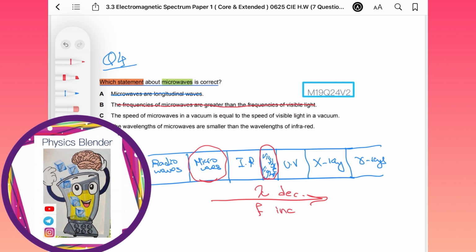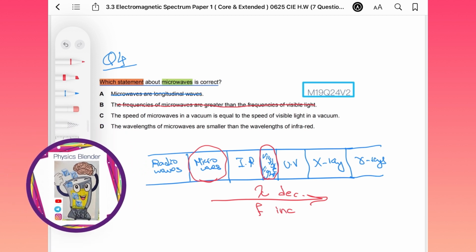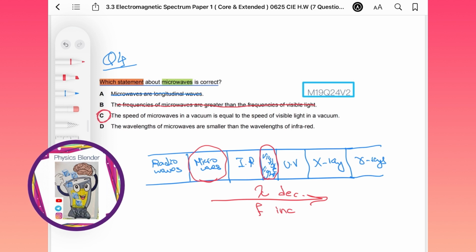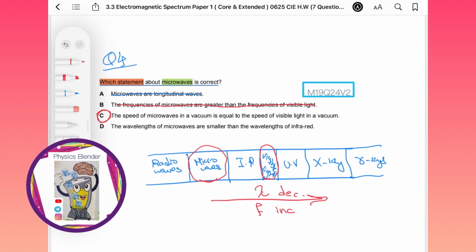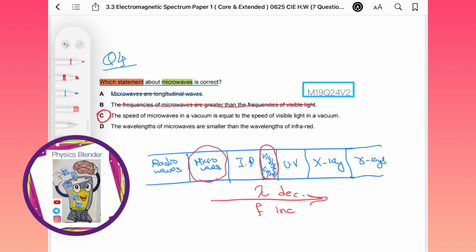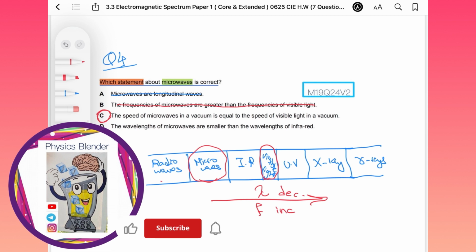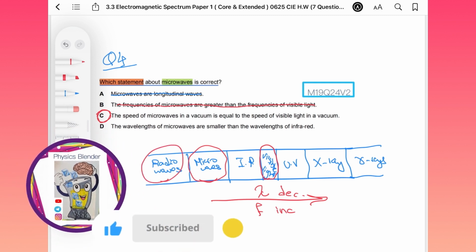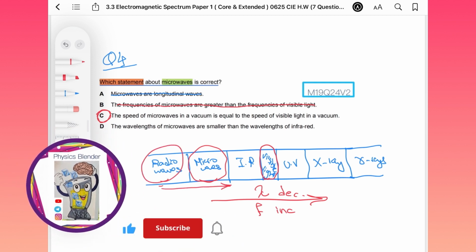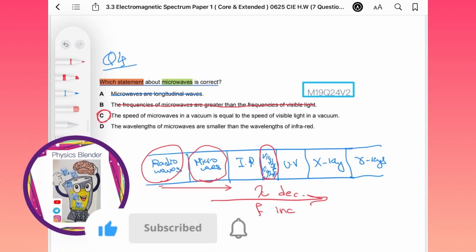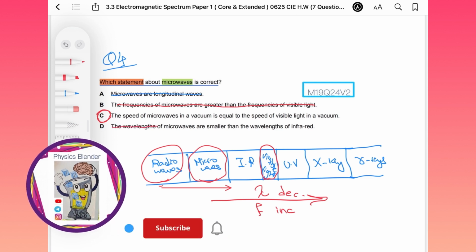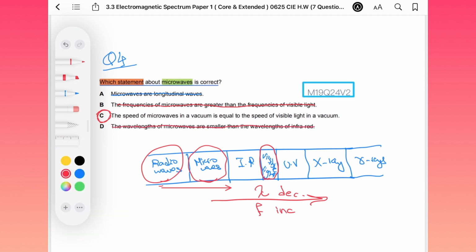The speed of microwaves in vacuum is equal to the speed of visible light in vacuum. Right. All of them travel at the same speed of light in vacuum, which is 3 times 10 to the power of 8 meters per second. Wavelength of microwaves smaller than wavelength of infrared? No, because in this direction, the longest wavelength is radio waves, and in this direction the wavelength decreases. So the wavelength of microwaves is longer than the wavelength of infrared. So the answer for this one is C.